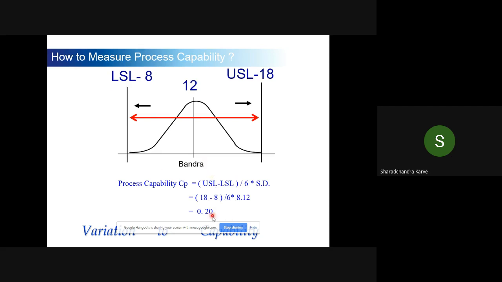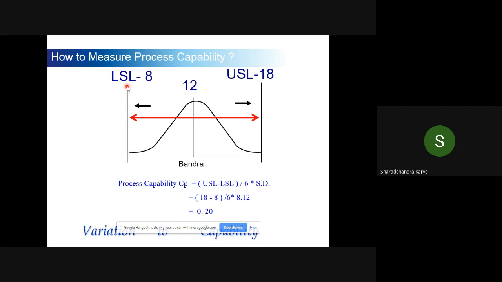If you look at the same example, the capability which was 0.12 at Bandra has now become 0.20. So it has improved. But unfortunately, USL and LSL are not decided by a producer. It is always important that USL and LSL are decided by a customer, so you don't have control over this as a producer.